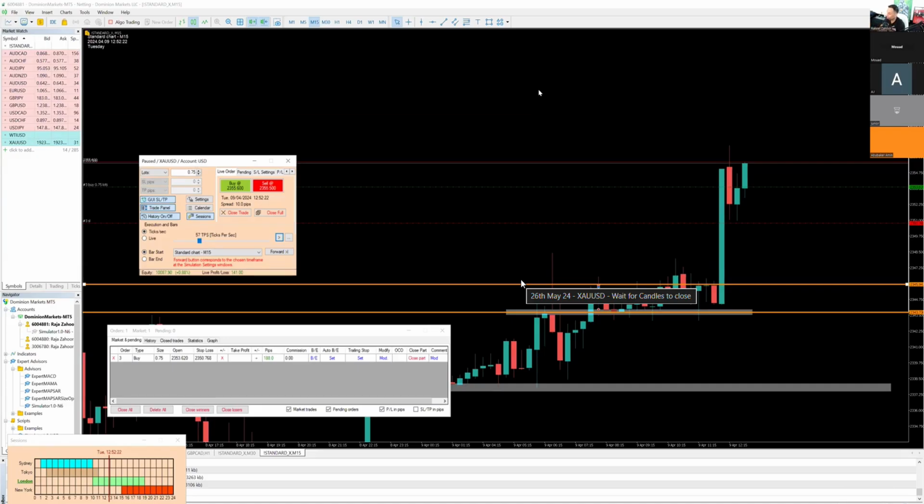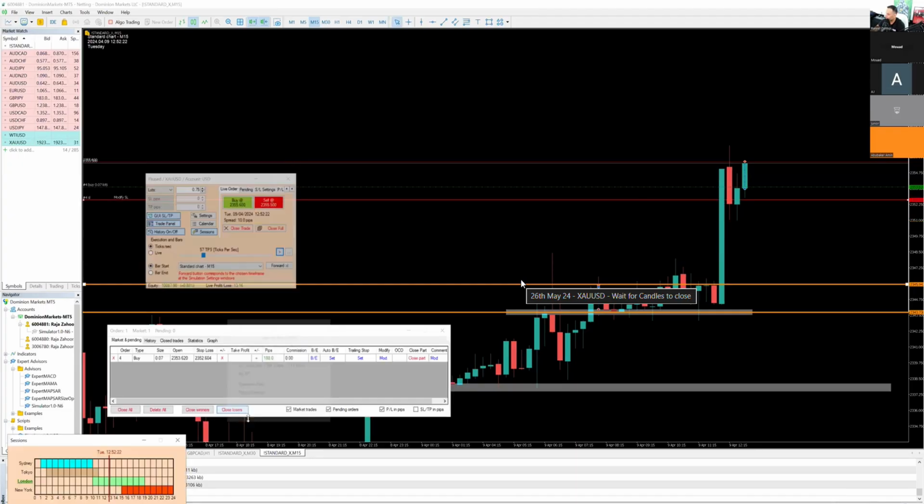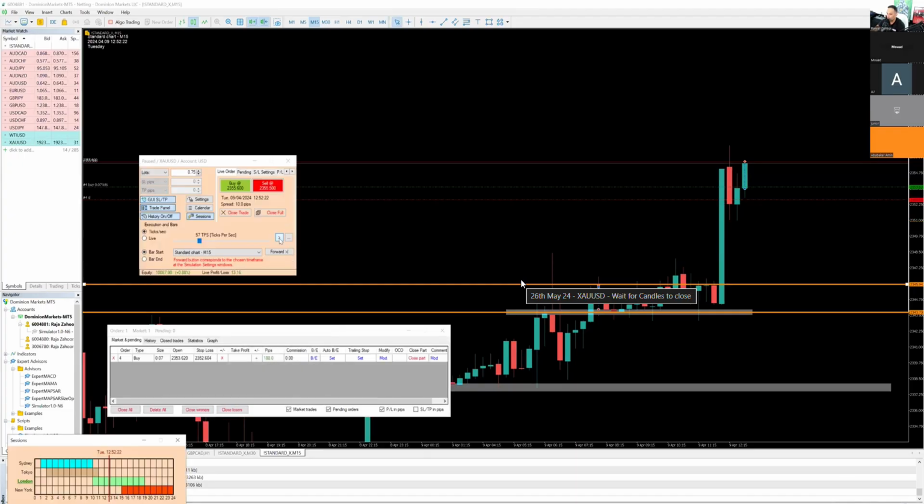But right now, I'm not good at all. I'm just focusing on candles closing at this point. So I'm going to close partials, maybe close about 80, 90%, and modify my stop loss right over here below the candle. And that's it.